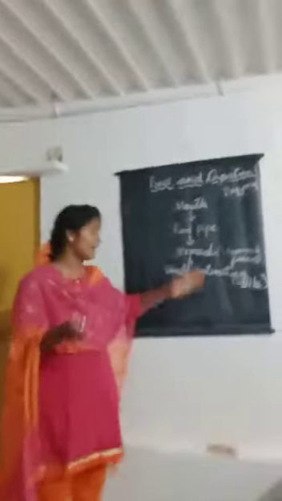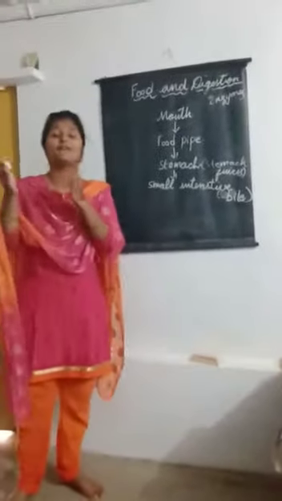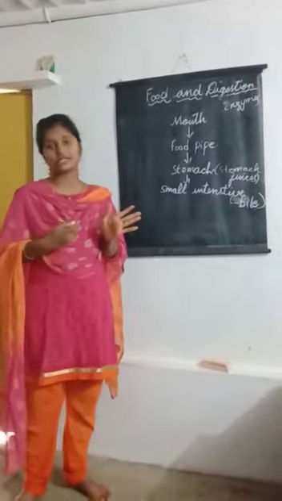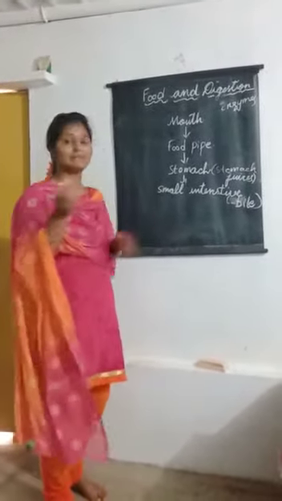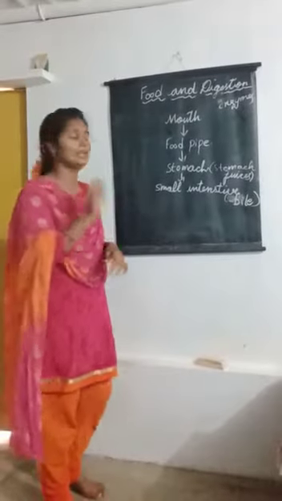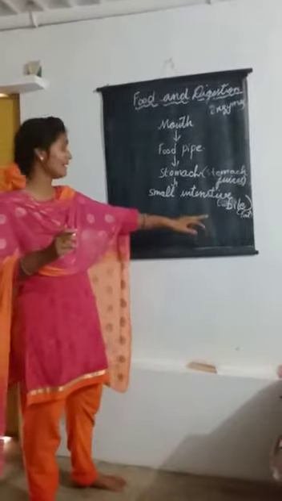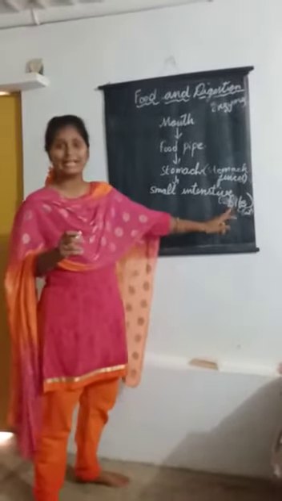It comes from the liver. It helps to break down the fat items, breaking the fat into smaller particles. To break down the fat, the bile juice will help us.